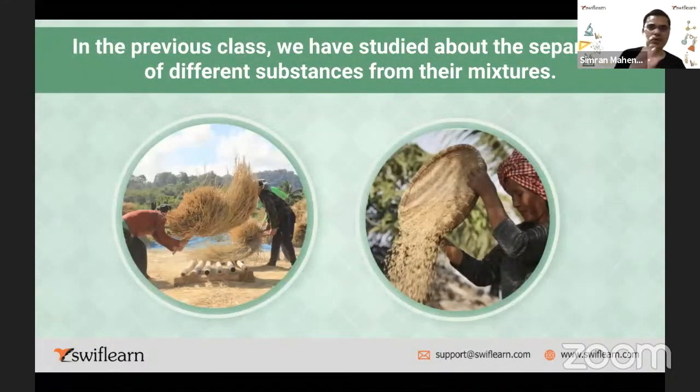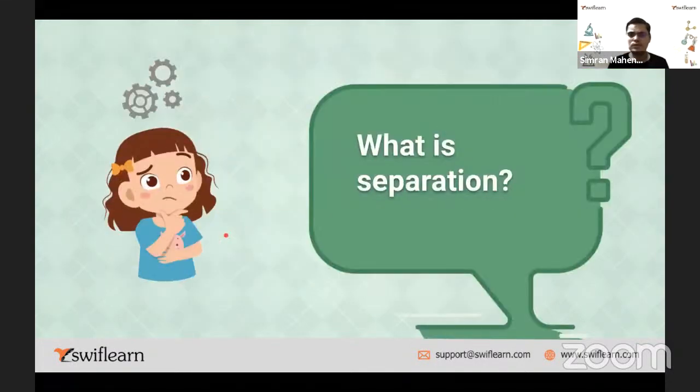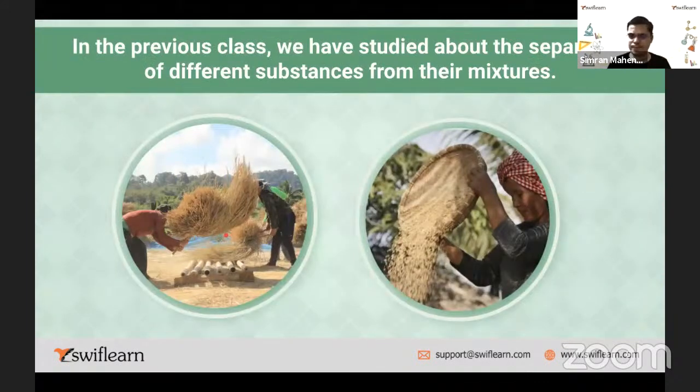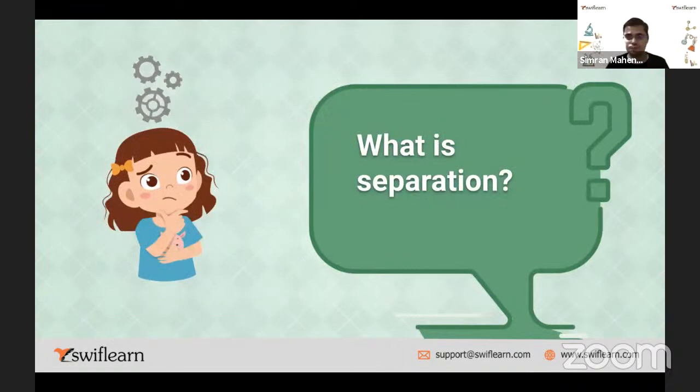Fine. So in the previous class, we studied the separation of different substances from their mixtures. These are the two examples you can see in this slide. This is called threshing. Threshing means taking rice paddies and hitting them over a strong surface. And in this other picture, a lady is filtering or separating the small stones from the rice. That is also separation.